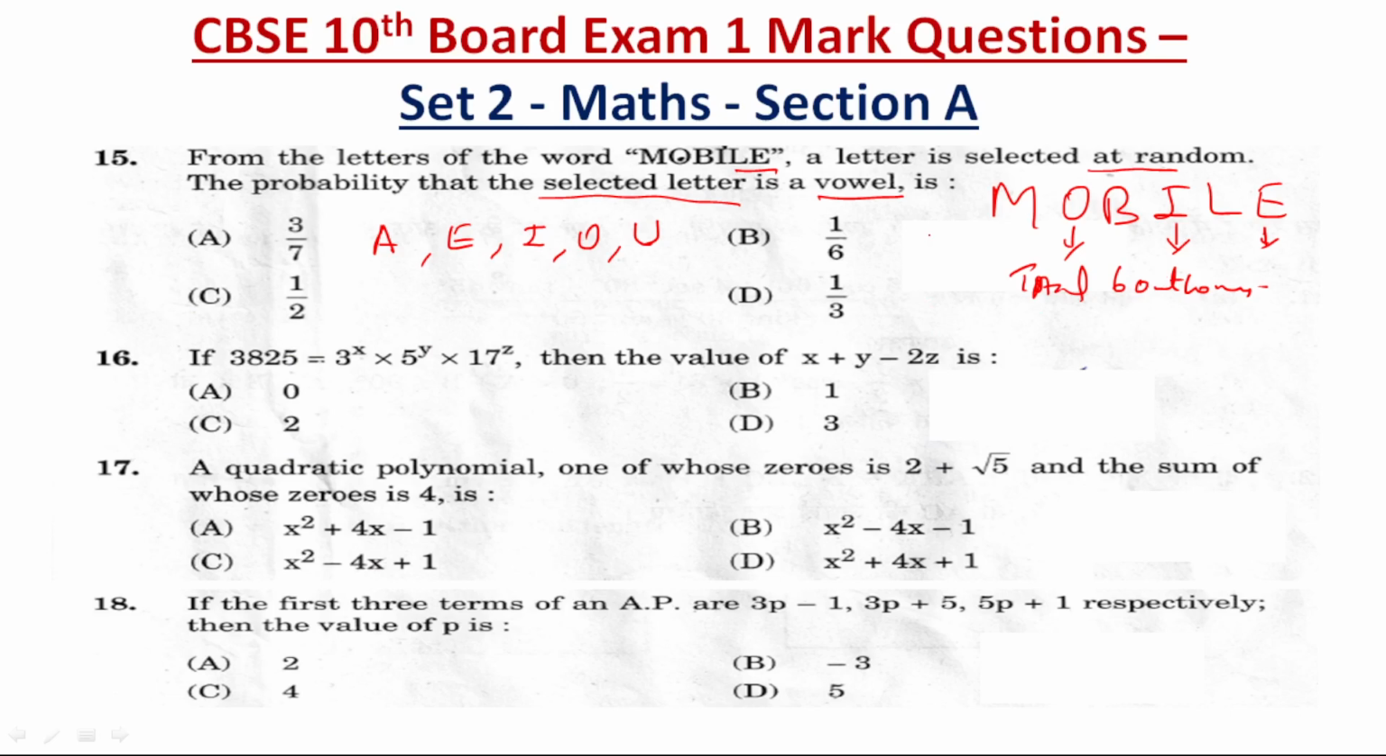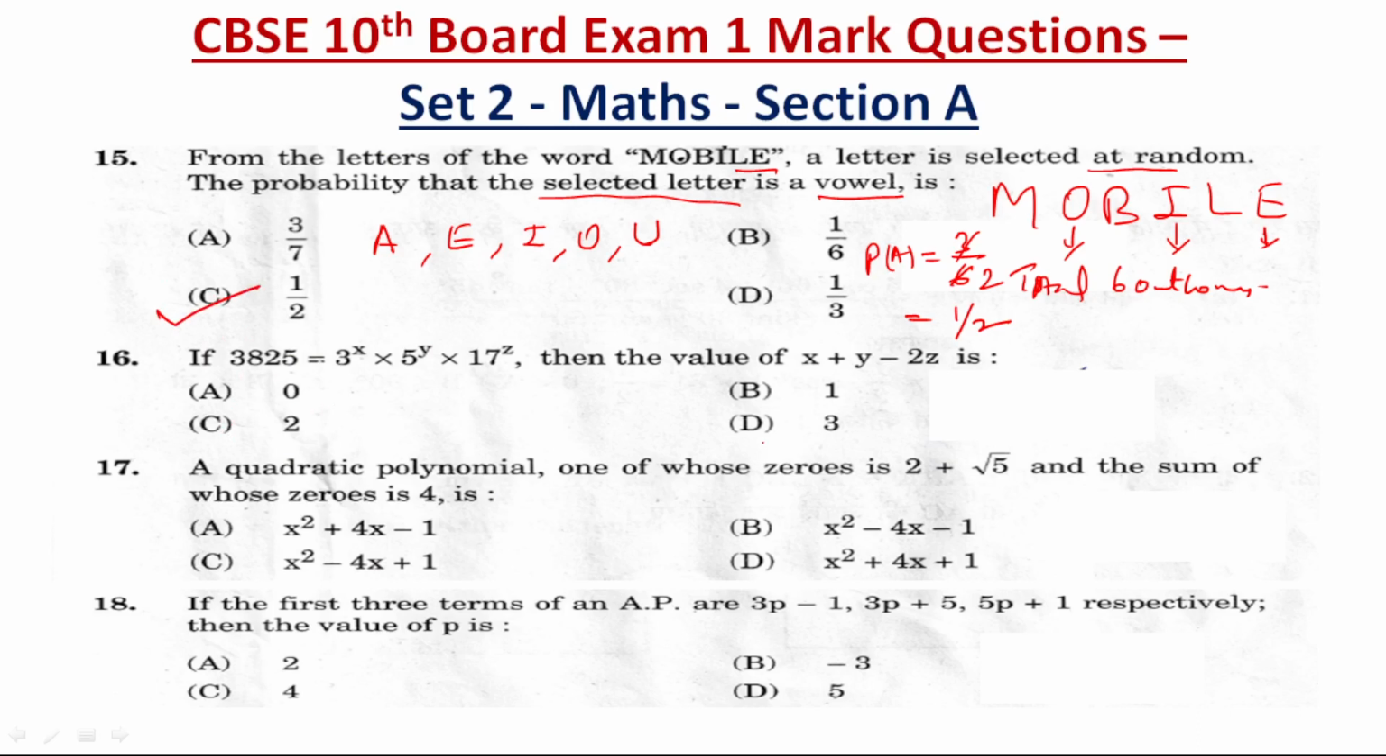So out of 6, and how many vowels are there? 3. So the probability will be 3 by 6, that is 1 by 2. So 1 by 2. So here option C is correct.